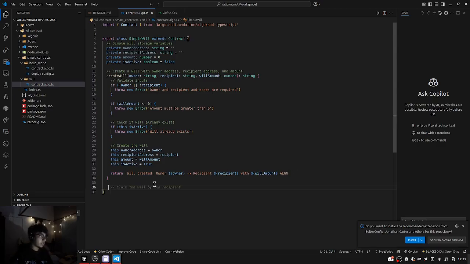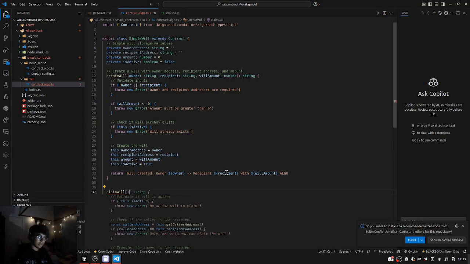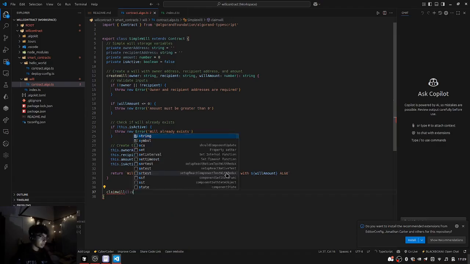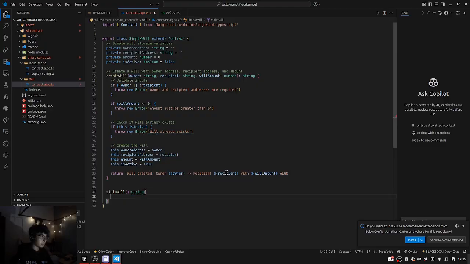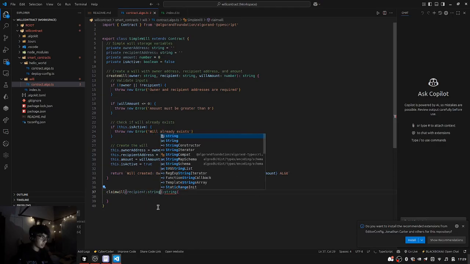In the same way, we'll also create a function that will help the user to claim the will, right? So what will we be needing? The function signature will be exactly the same. It will return a string. What is it going to accept? This time we won't be needing the amount. We won't be needing the contract owner to be passed. What we need is the recipient. The recipient will be a string, right?